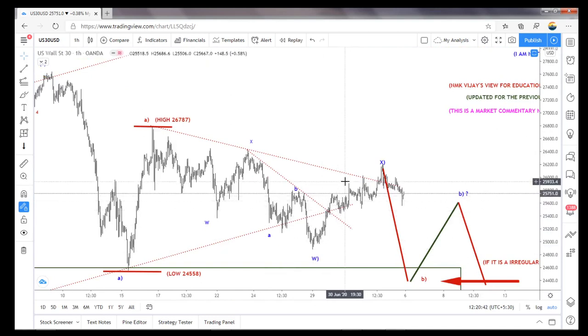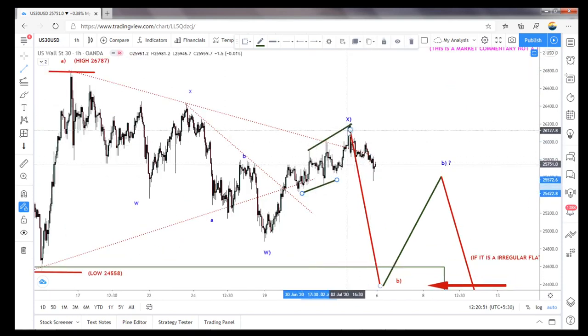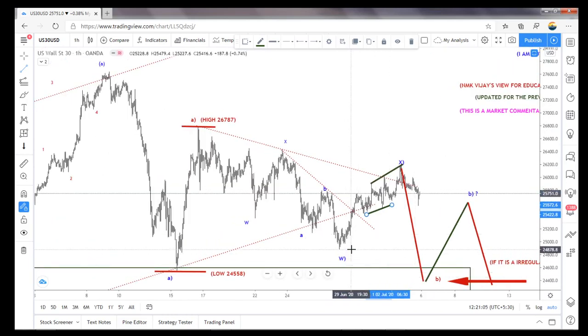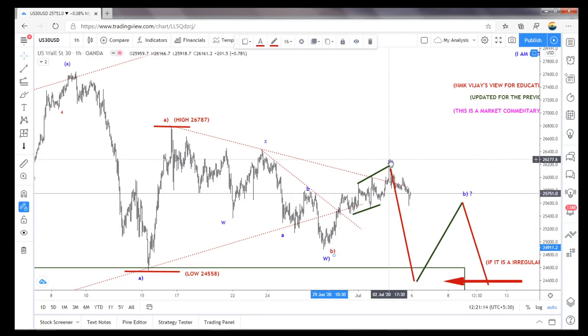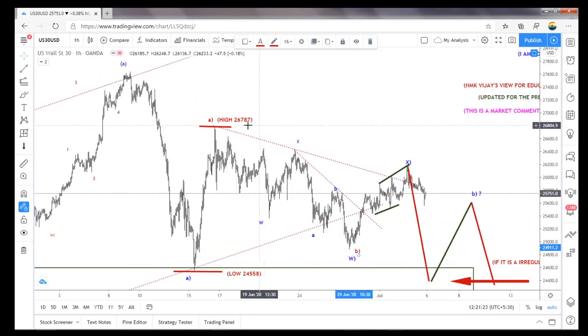1 2 3 4, 1 2 3 4 5. So this could be an ending diagonal in the 5th wave, or it could be ABC, ABC, and the C is an ending diagonal. So if it is a W, this becomes an X, means ABC has to come to the downside, again it has to break, or the whole thing becomes ended, means this B wave, and we are in wave 1 completed, we are on wave 2.